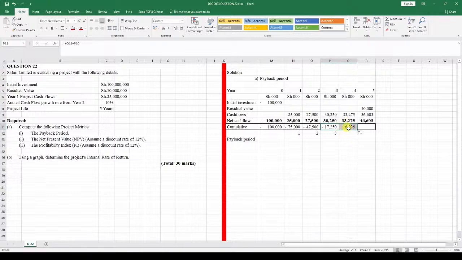And that's not what we want. We want to recoup this original investment. We do not want a positive cash flow. We want to see the exact number of years we're able to recoup this 100,000 right here. So just delete that. We know it is going to be 3 years, but 3 years and how many months?